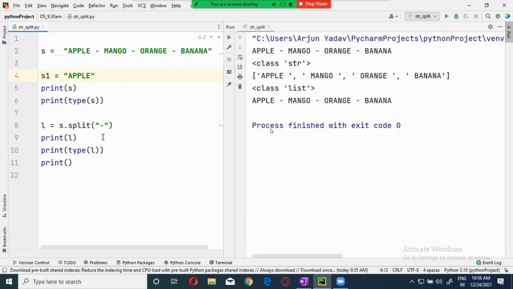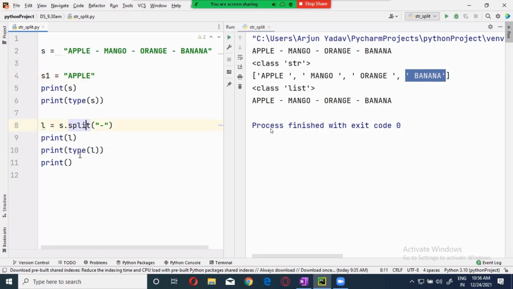How many values is the list having? The list is having 4 values. Don't count the characters. The list has one value, then separated by the comma, this is the second value, this is the third value, this is the fourth value. 4 values, whereas the string has 5 values inside: 1, 2, 3, 4, 5. Okay, 5 internal memory locations. Each and every one is called, in perfect terminology, an element. Now the list is having 4 elements. The string is having 5 elements.